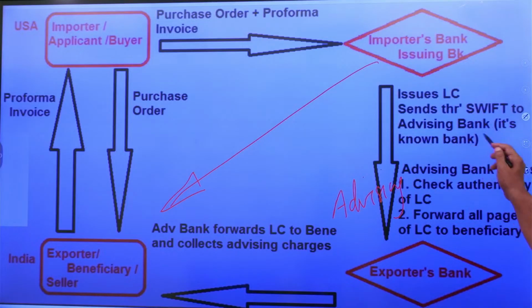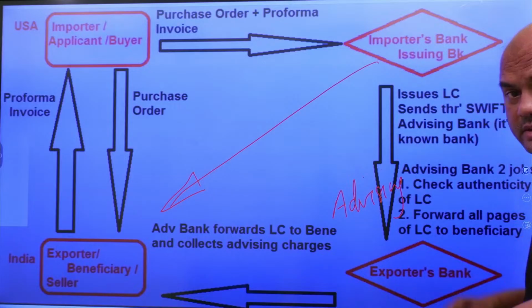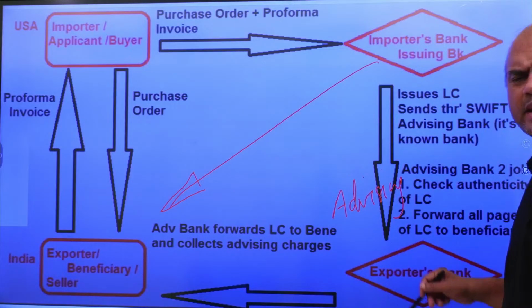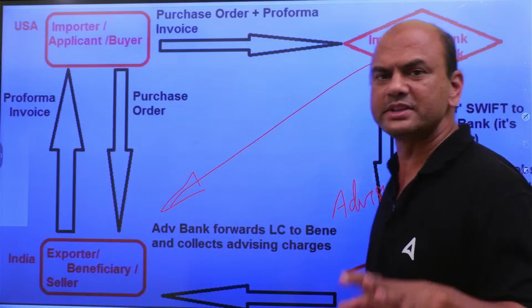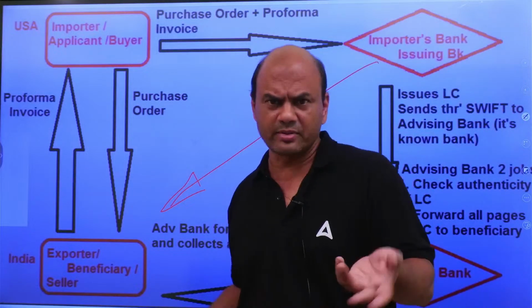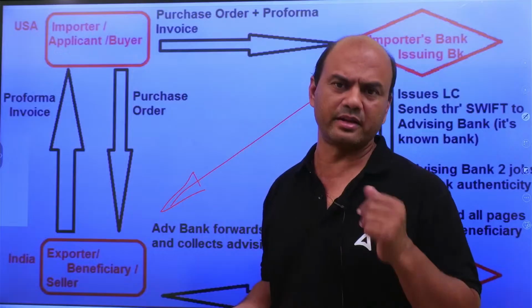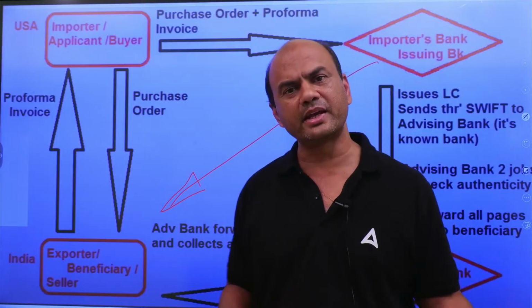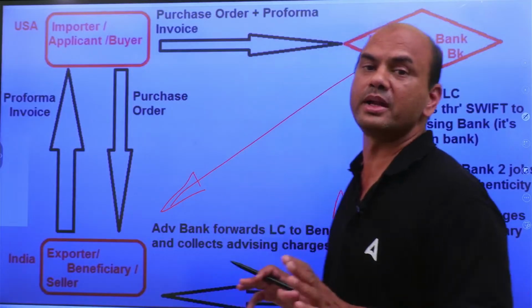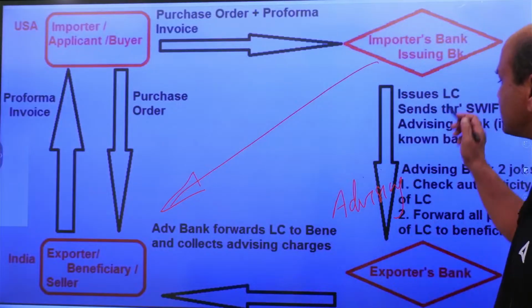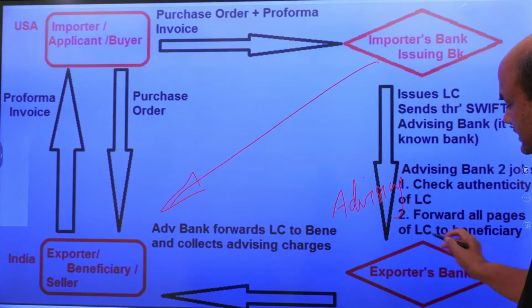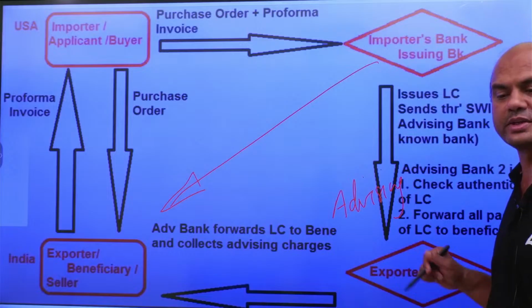Okay, advising bank. So this advising bank is its agent, meaning Citibank knows this bank. It can be anyone. It can be Citibank India also, Citibank Bharat. It can be SBI. It can be PNB. Any bank with whom it has a tie-up. So it will send a SWIFT LC. Now what will this advising bank do? What is the role of this advising bank?